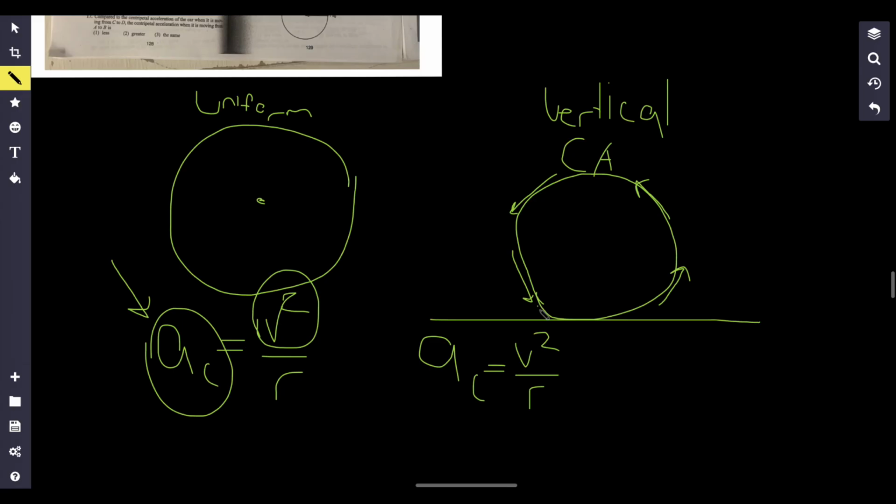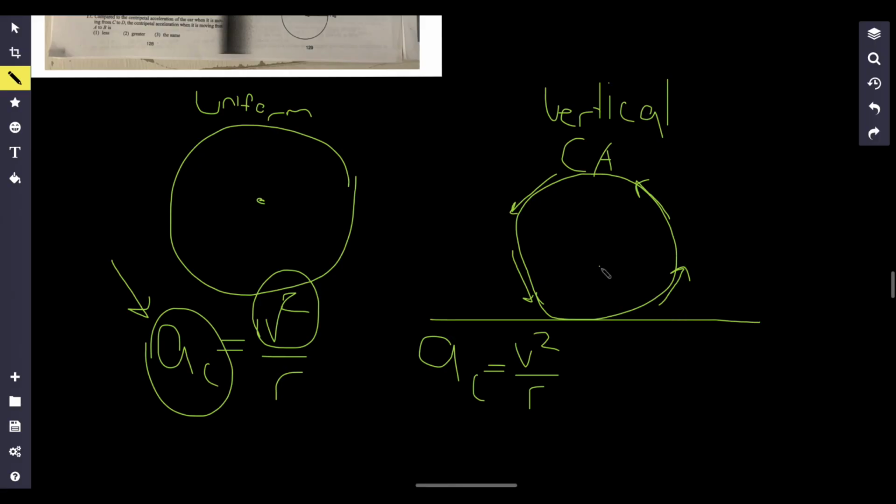But for vertical centripetal acceleration, the thing is that when you have gravity acting along the motion, like a roller coaster loop or a ball on a string in a vertical circle, speed is actually going to change with height. Because at the top, think about going up a roller coaster, the object is going to be a little bit slower because gravity is trying to pull it down.